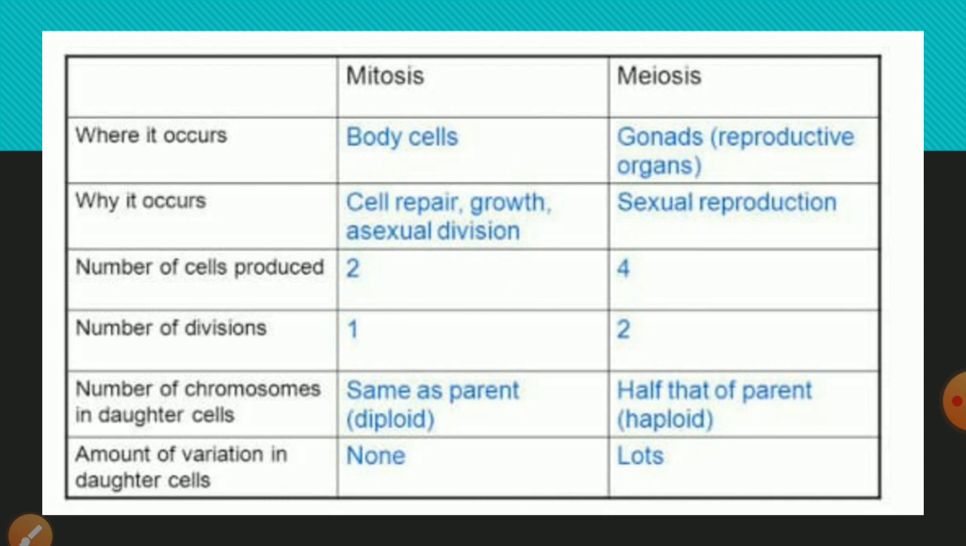Basically, we can say that mitosis is the cell division which is helpful for the growth and development of the body, and meiosis is helpful in the reproduction of the cell. That's why in meiosis the number of chromosomes remains half.